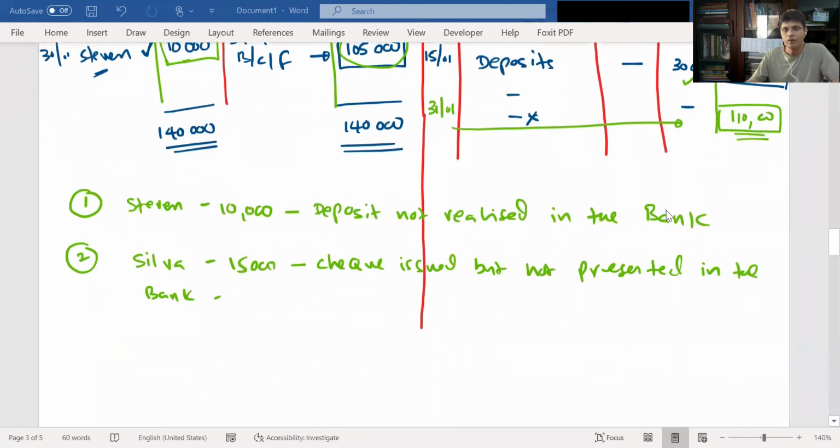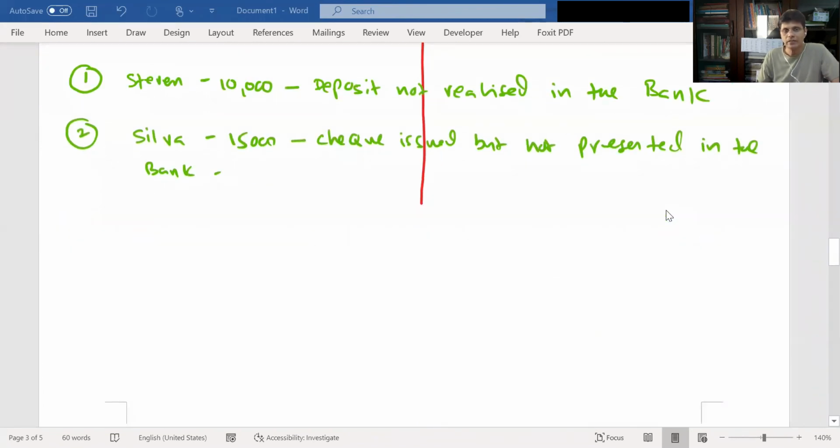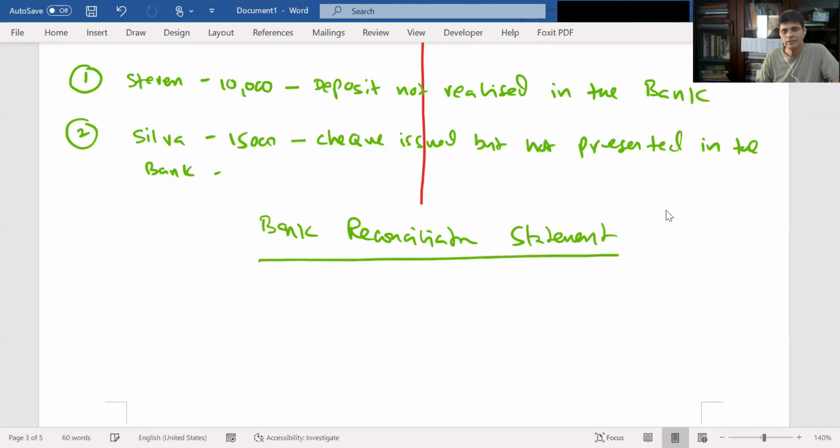Okay. Now, when you prepare the bank reconciliation statement, let's take the balance as per cash book. The cash book balance is 105.